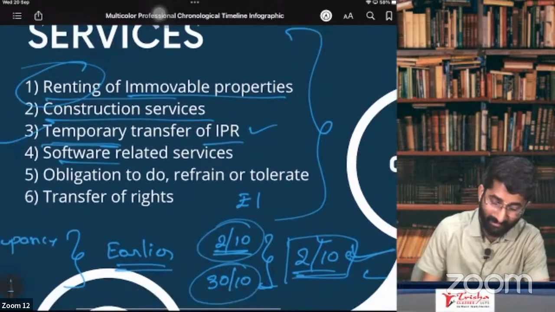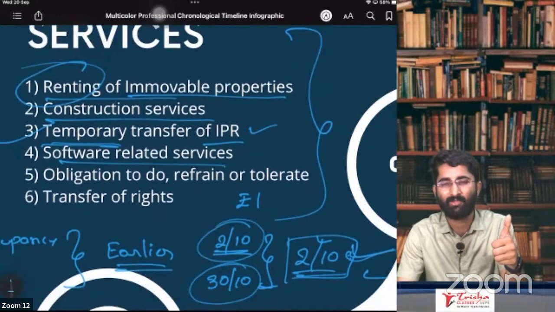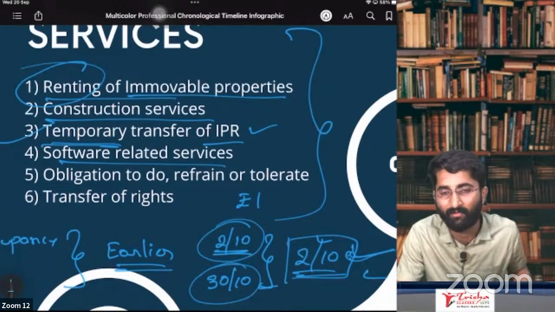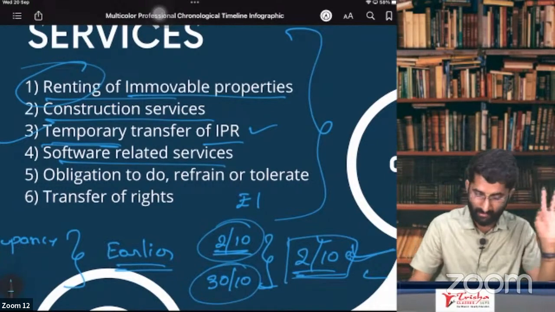Next one, software related services. Anything, building one software, repairing the software, development of the software, enhancement of the software, anything related to software will be considered as supply of service.